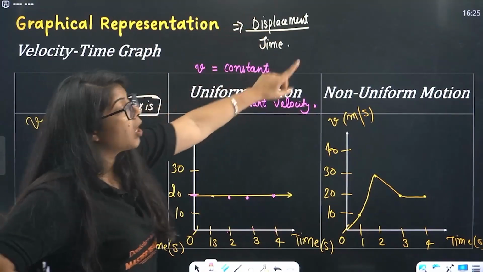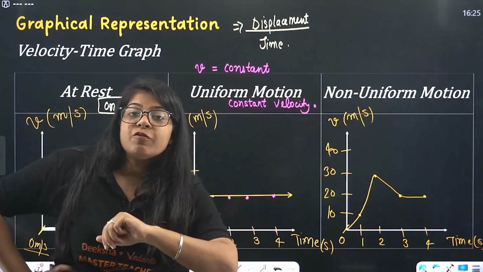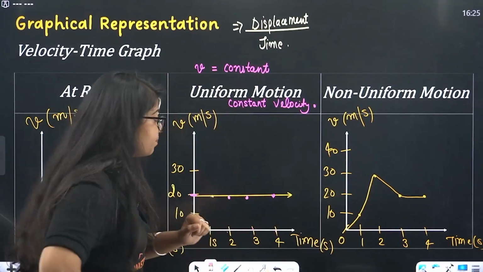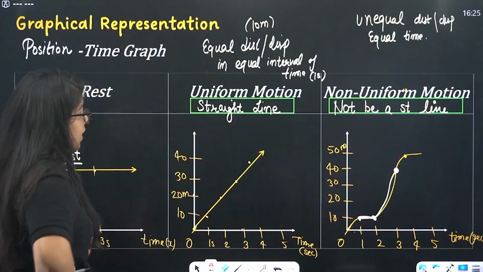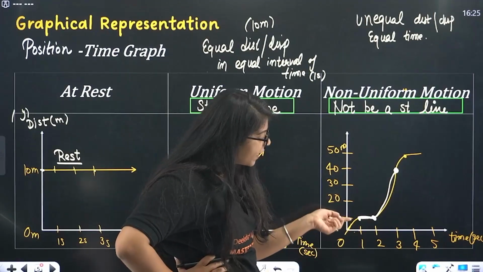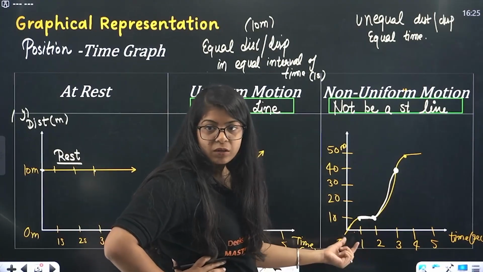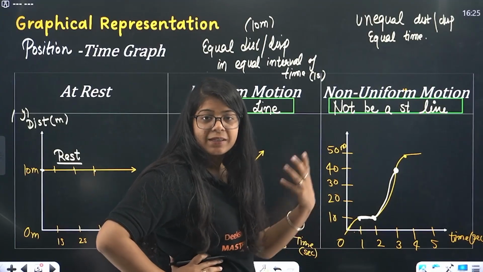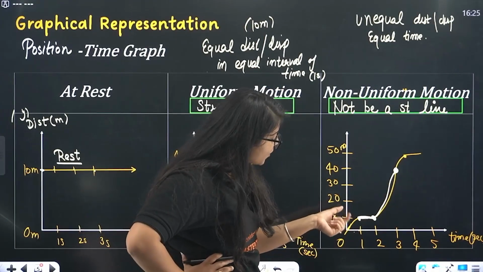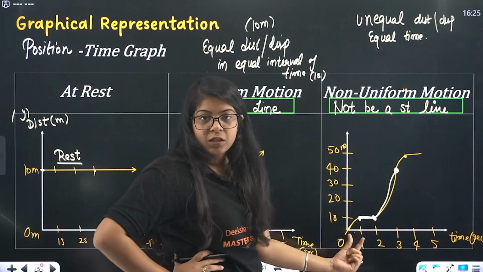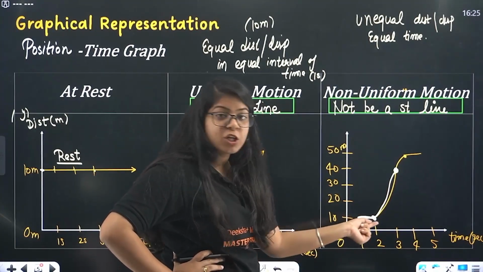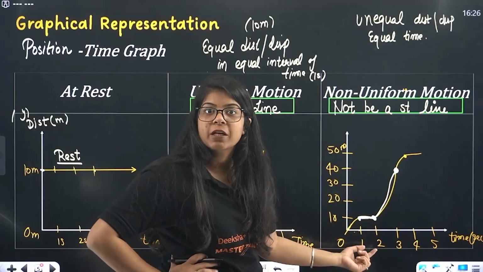Now, non-uniform motion. What was non-uniform motion? Unequal distance in equal intervals of time. That means, see, here the velocity is displacement upon time. So 10 upon 1, go a little faster with me. Velocity is displacement upon time, 10 by 1, so velocity is 10 meter per second. Here the displacement is 0, so velocity is 0 meter per second.